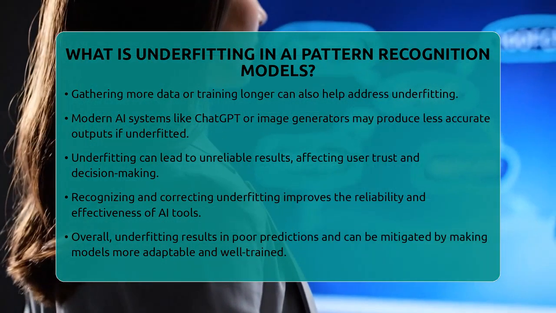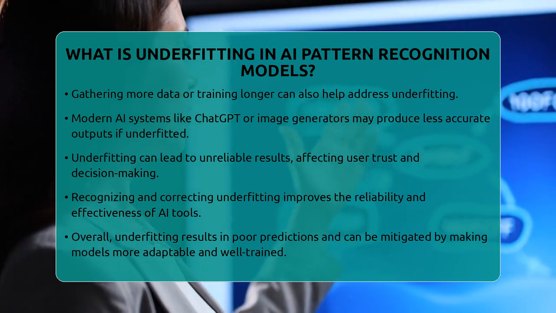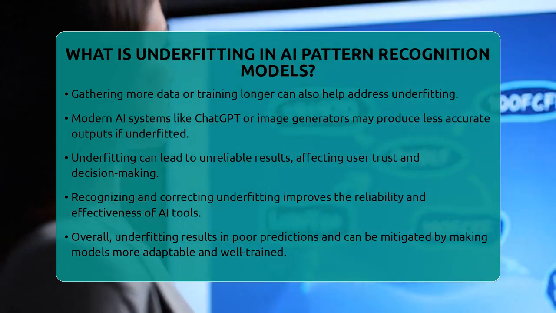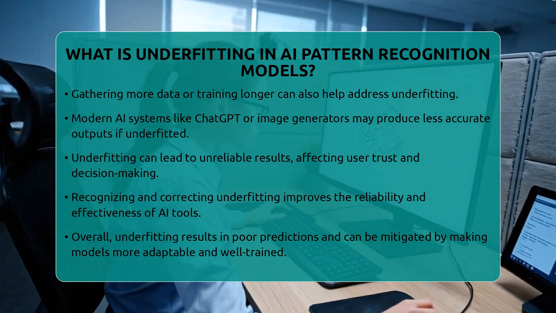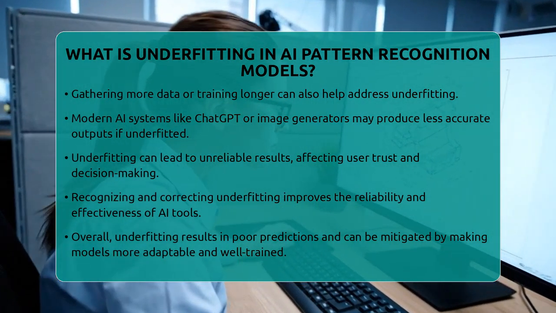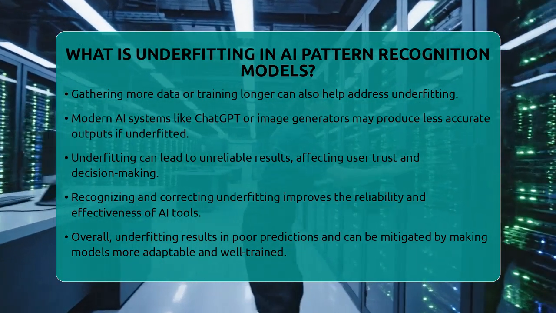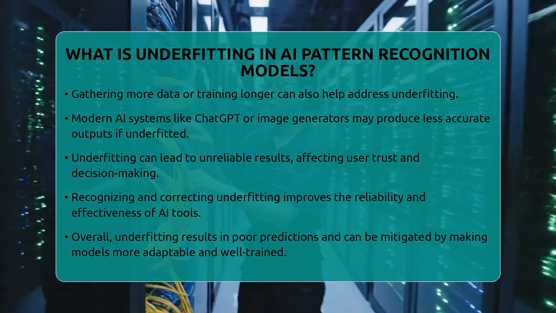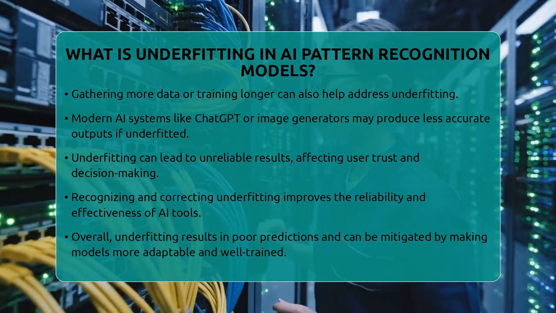Understanding underfitting is important because it helps us build better AI systems. If a model underfits, it can give users false confidence because its outputs are not reliable. This can affect trust and decision-making in real-world applications. Recognizing and fixing underfitting ensures that AI tools work as intended and are used ethically.